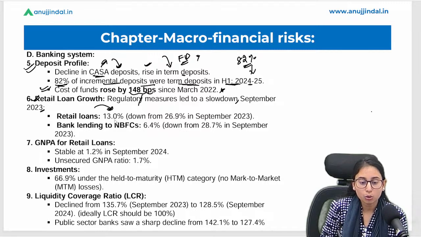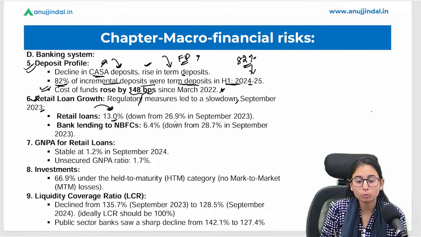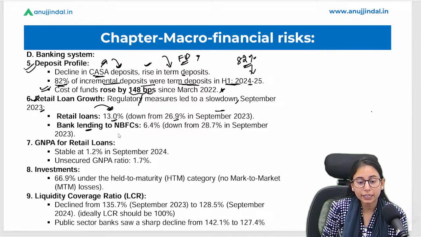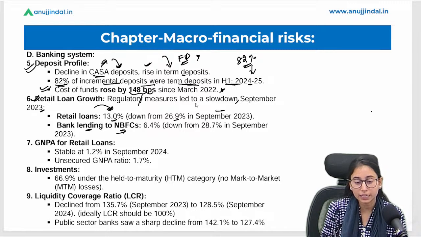The growth has reduced to 13% from 26.9% in September 2023, and bank lending to NBFCs has also decreased from 28.7% to 6.4%.